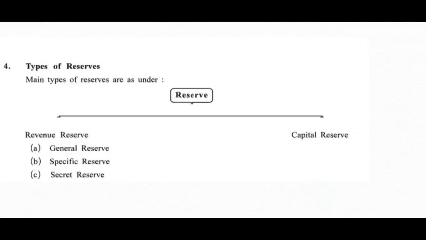Now the thing is, what is revenue profit and what is capital profit?